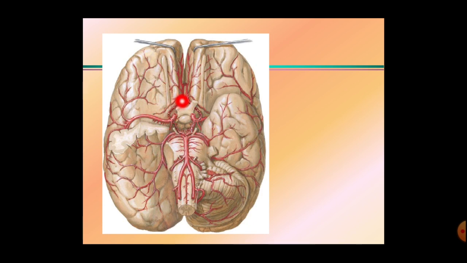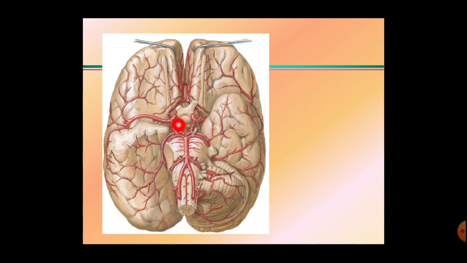Okay, so this is the circle of Willis. It surrounds this interpeduncular fossa. In the anterior median plane, see what structures are present there. Here this is the optic chiasma, and on either side there are the optic tracts present. Okay, so optic tract and optic chiasma are there.